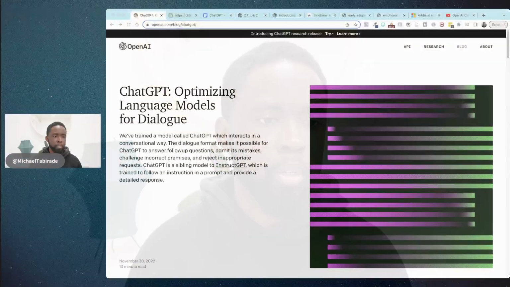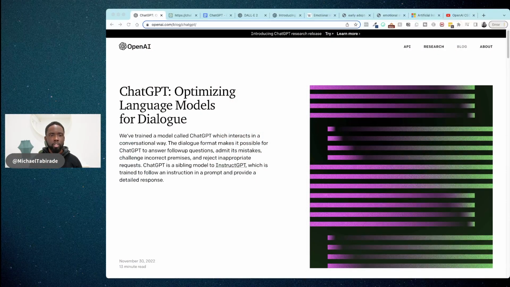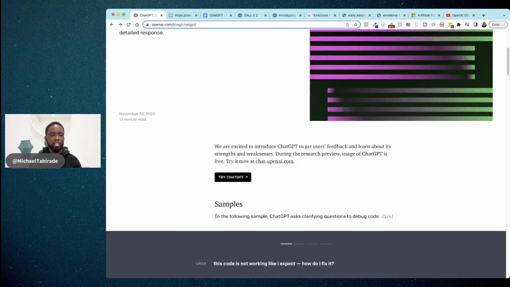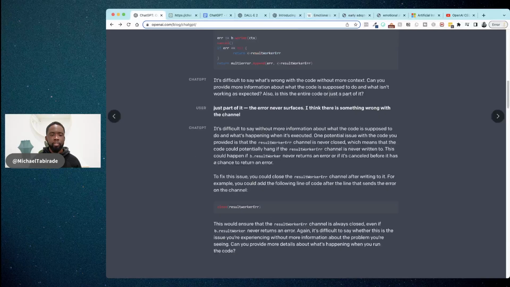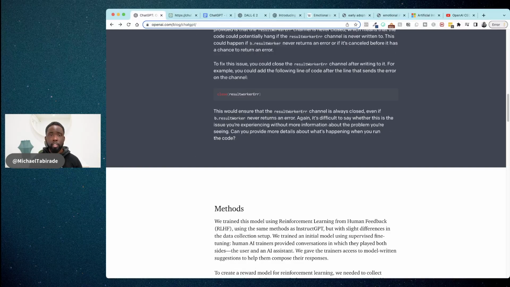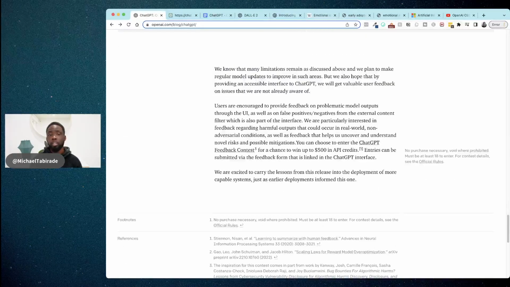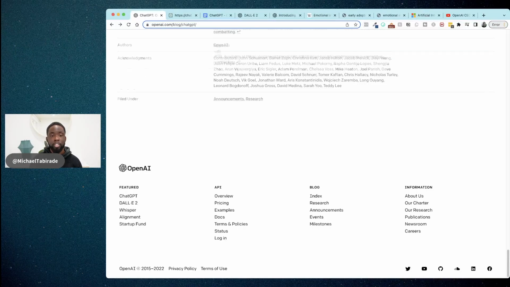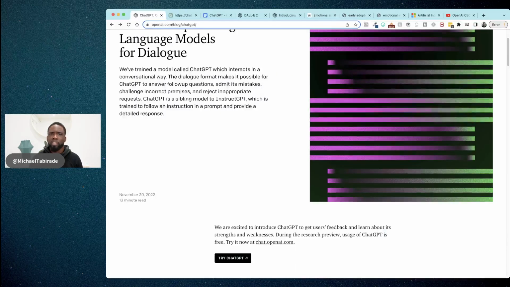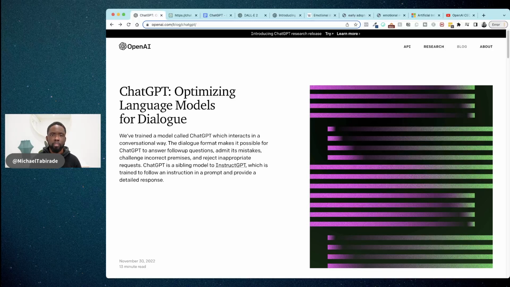Let me share my screen. I want to make sure that I'm sharing my screen. So this is it. This is their website. This is the company OpenAI, and again, they've been around for a while. However, they launched the other day this product, and it is open as a free tool at the moment. So again, I would use it as best you can to really play around with it and see how it can help you with your productivity as well.